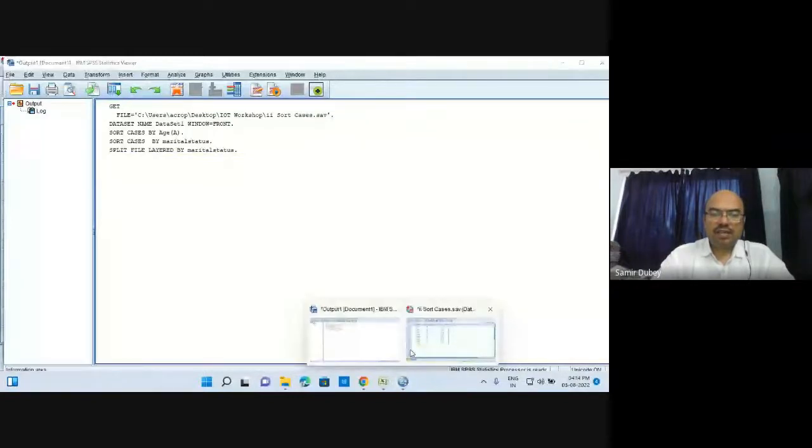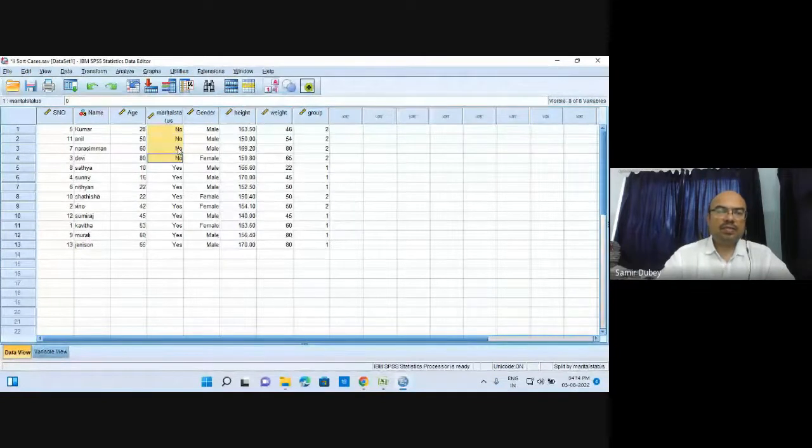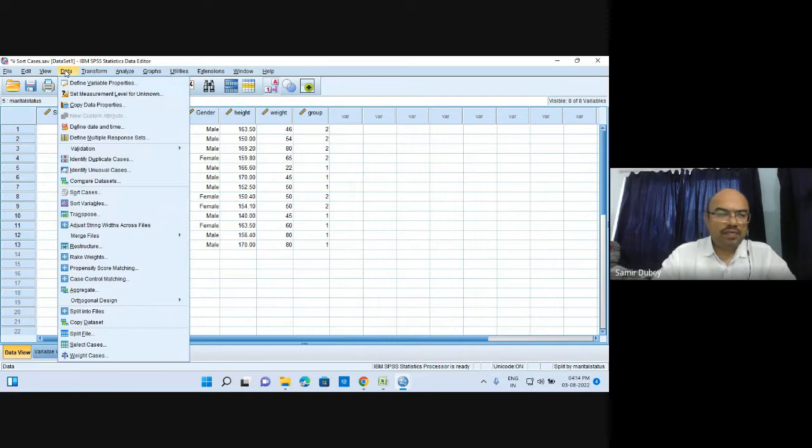Now let us once again see the data file. Here you will see the marital status as 0. After toggle, you will once again see the alphabetical value. Marital status no, the unmarried people, are over here, and then marital status yes, the married people, are over here. So the file has been split into two different parts, marital status yes or marital status no. This is how we split the file.